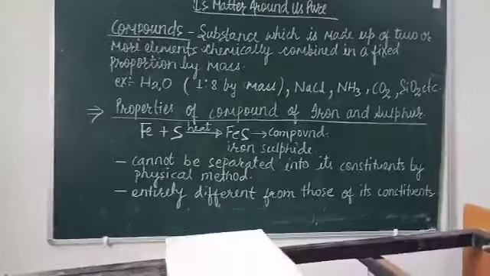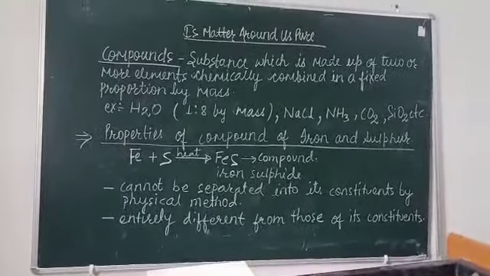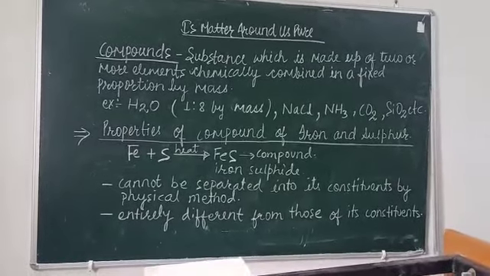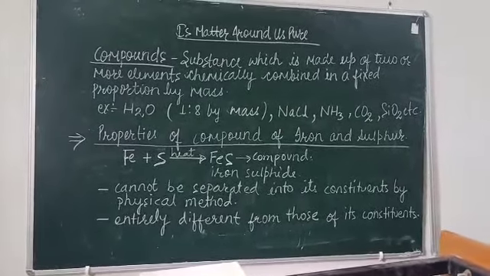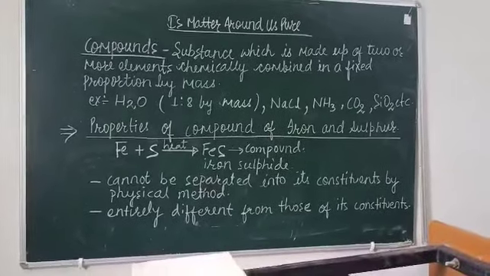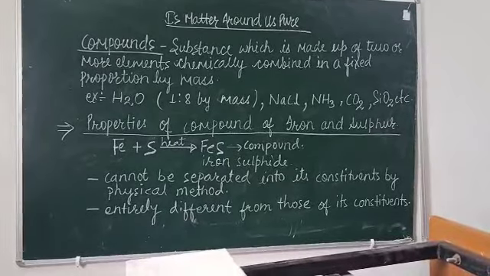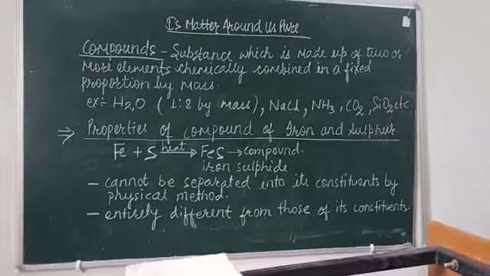This shows that it is a compound, and a compound cannot be separated into its constituents by physical methods or means. And the properties of a compound are entirely different from those of its constituents.